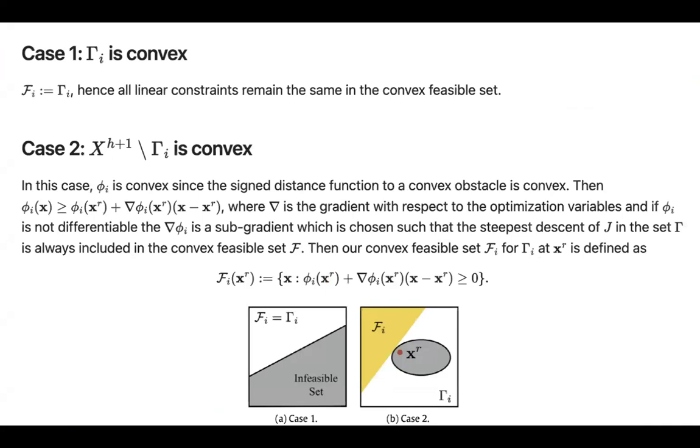So if the constraint is already convex, we do nothing. However, if the constraint has an infeasible region that is convex, then we now have the case where we need to choose a convex feasible set outside of our infeasible region. And so we do this by doing a linear approximation, exploiting the convexity property of our set, in order to say that the yellow region is going to be our new convex feasible set based off of this convex infeasible set.